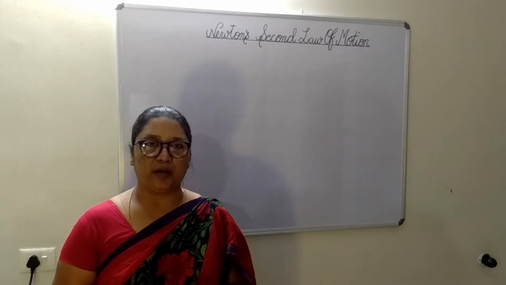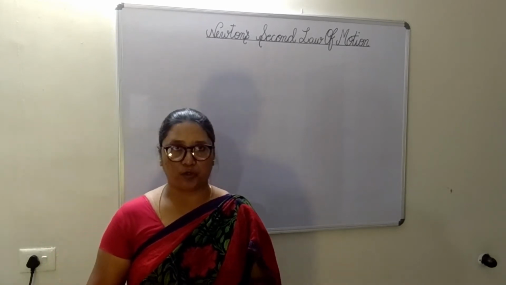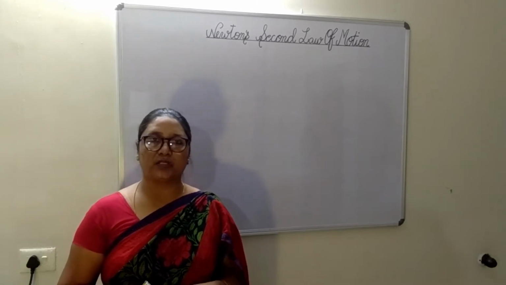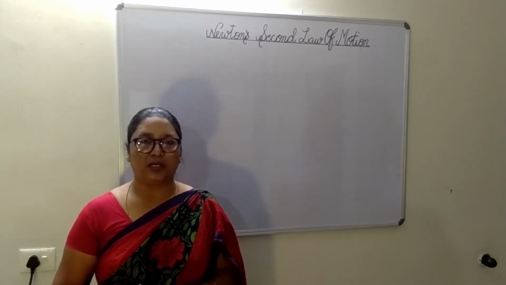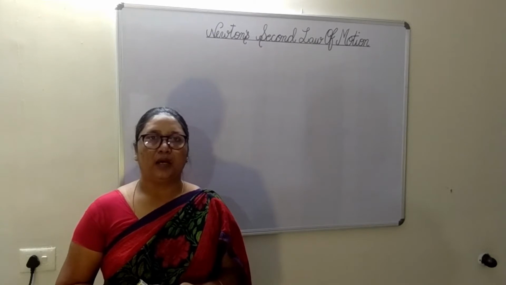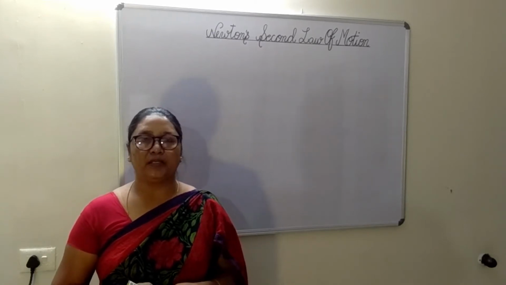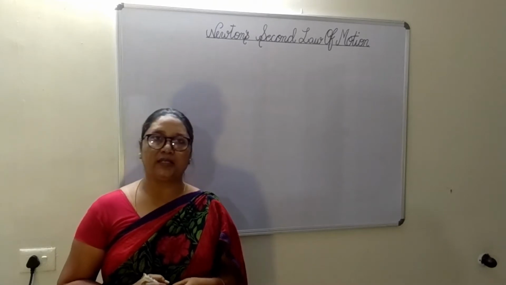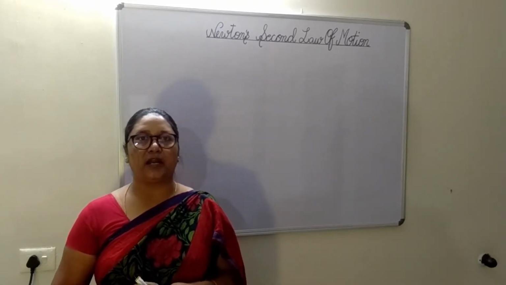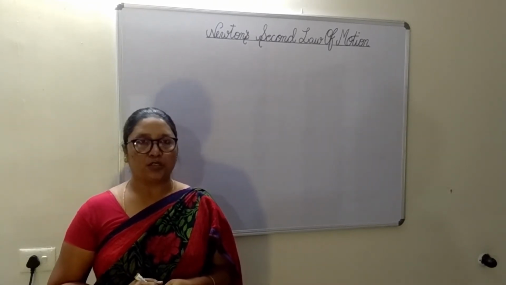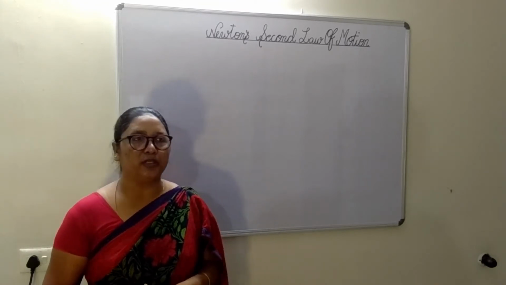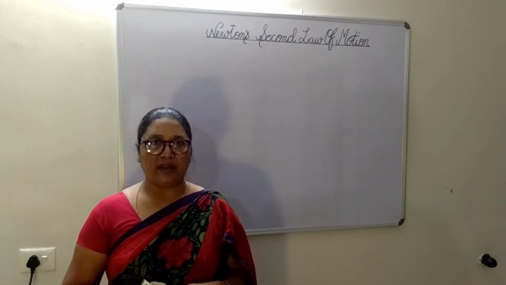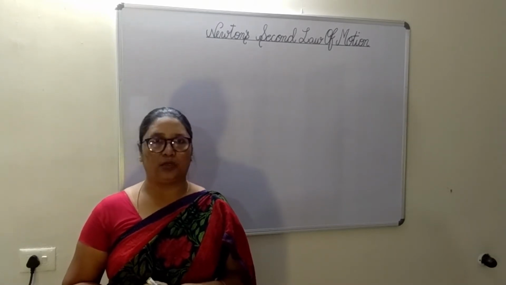Last class we studied Newton's first law of motion. So everybody is aware of Newton's first law of motion. What does it state? A body continues to be at rest or in uniform motion unless and until an external unbalanced force acts on it. So Newton's first law of motion talked entirely about uniform motion, where the net force was equal to 0.